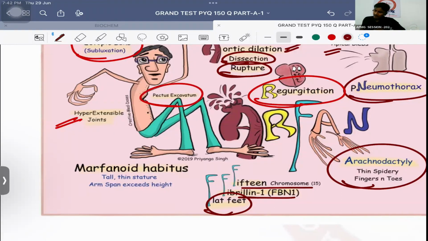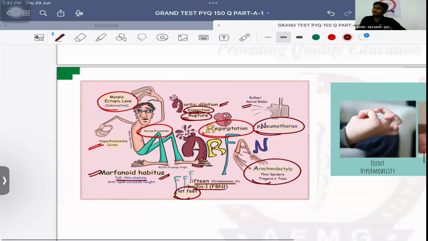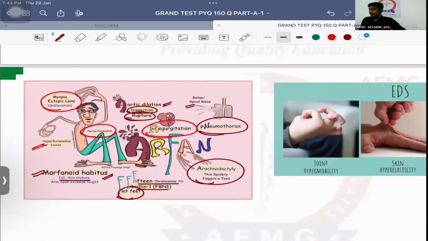The patient will have a tall, thin stature. लंबा सा patient, पतला सा होगा. His arm span will be more than his height as well. Okay, so that is what is known as Marfanoid habitus. So these are the usual features of Marfan's syndrome. No issues with this, anybody?